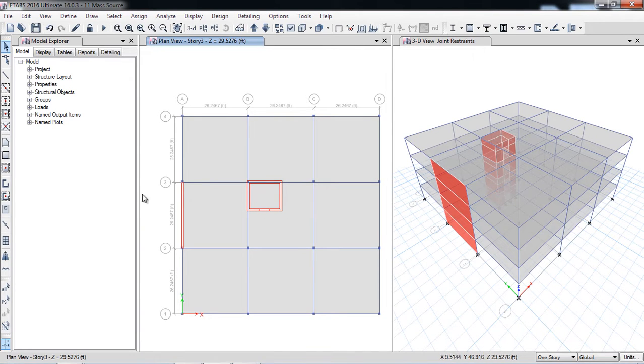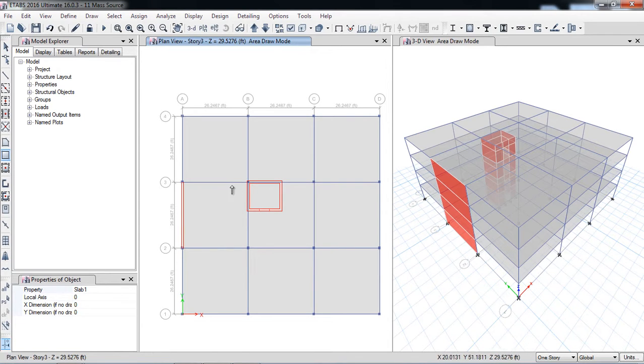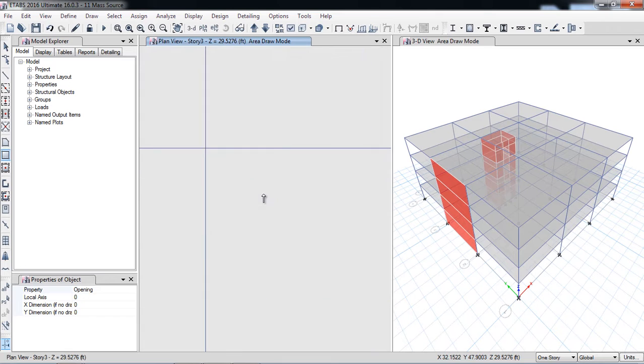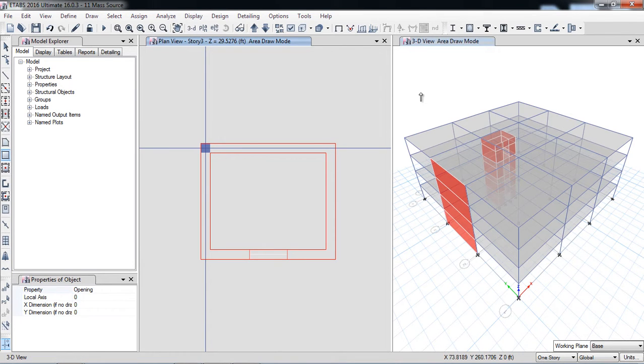For example, I will draw a slab, but I will not draw a slab. I will select the property as opening. I want to draw the opening. So when I go for opening, I am seeing the snaps, so it is easy for me to click. If you do not find the points or you are unable to click these intersection points, here right click, again escape, right click,